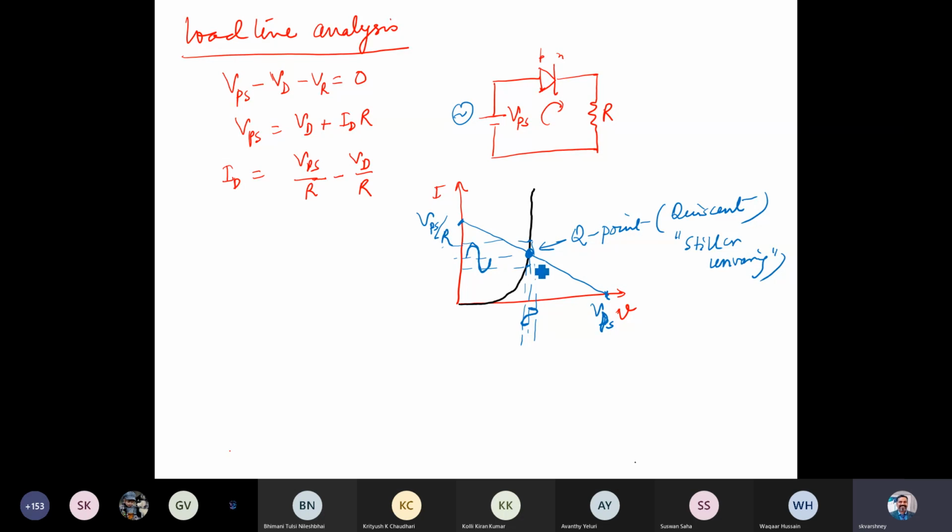So the value corresponding to the Q point, let's say on the x-axis, since it's a voltage, we call this VDQ, and corresponding to this on the y-axis we call it IDQ. So this is at one particular point, that's a quiescent point. The voltage at the diode at the quiescent point is VDQ, and on the left hand side the IDQ. Right, so this we call a load line.